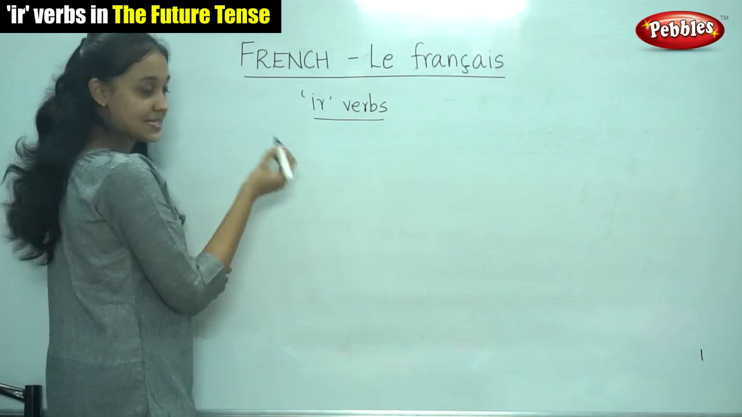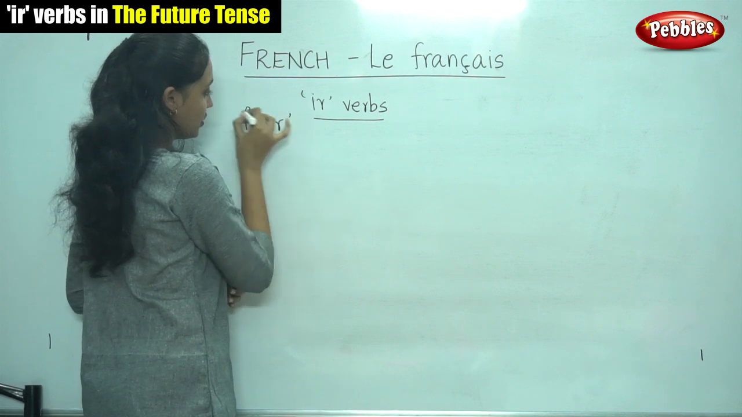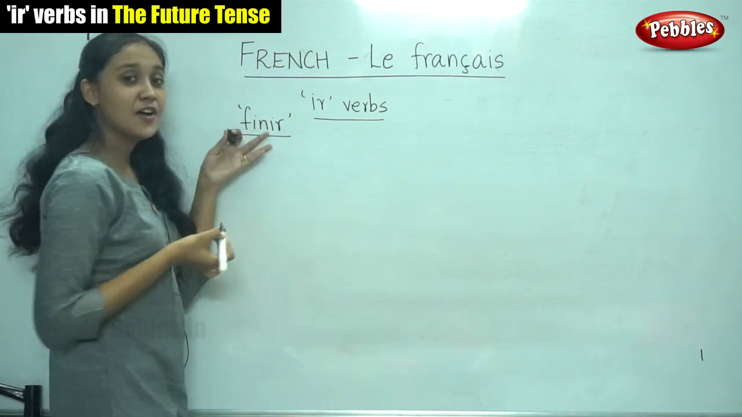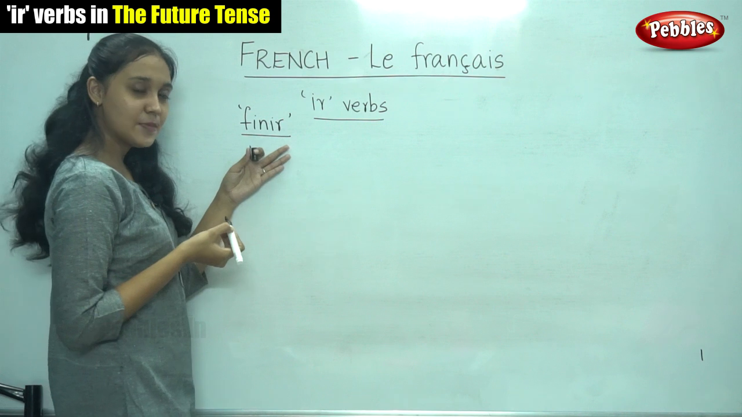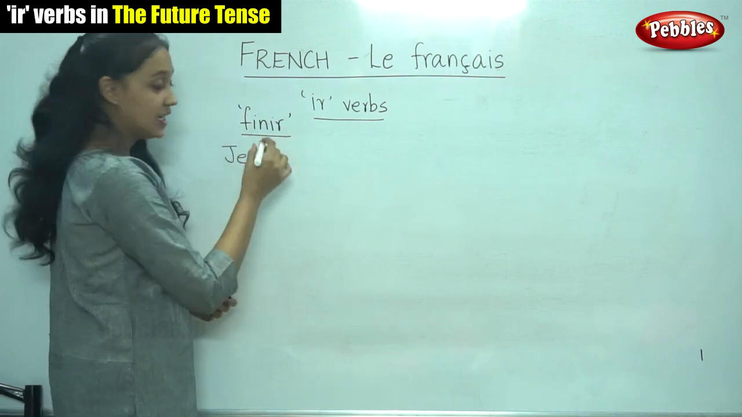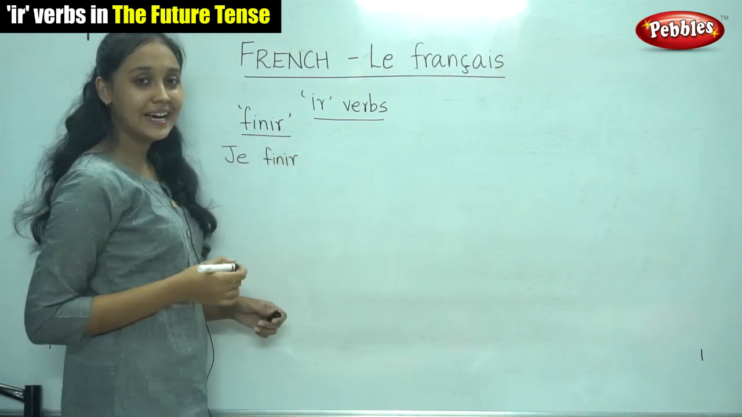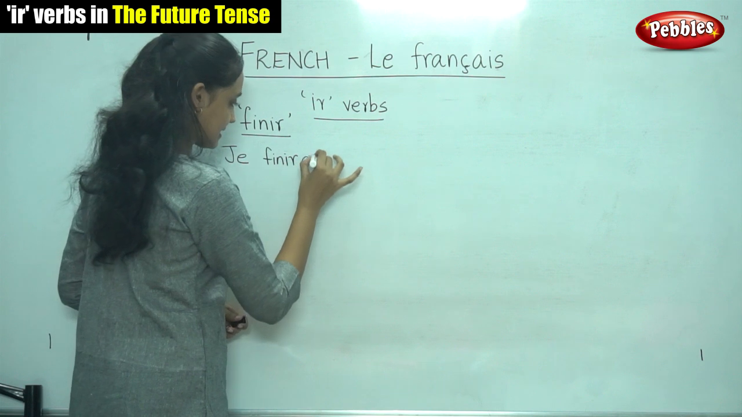Here, for example, let us take the verb finir. So in the infinitive form, it is finir. So this is similar to how we write the ER verbs. We would write the infinitive followed by the endings.